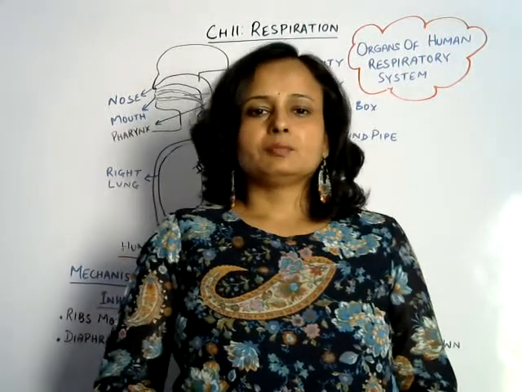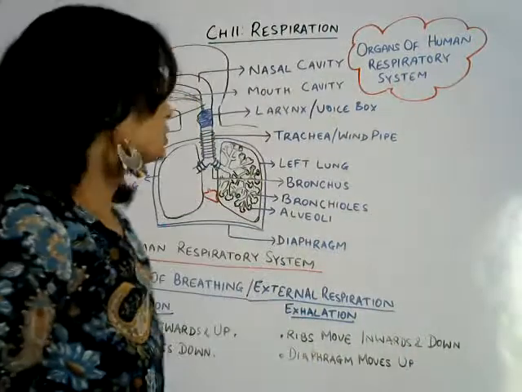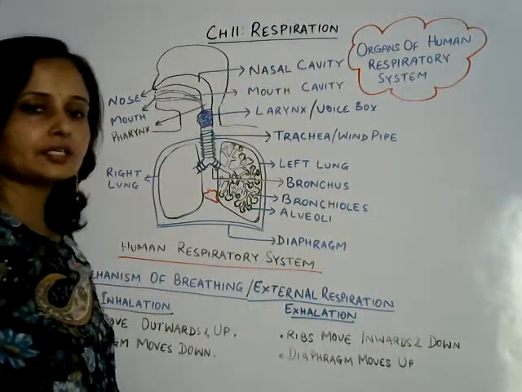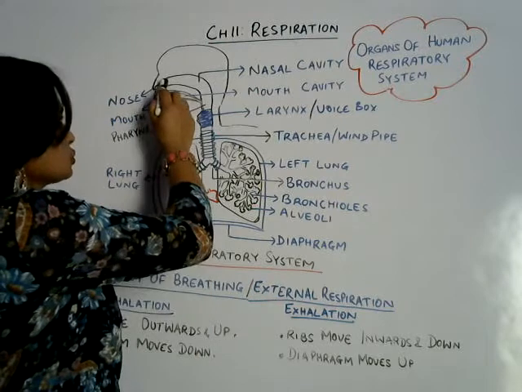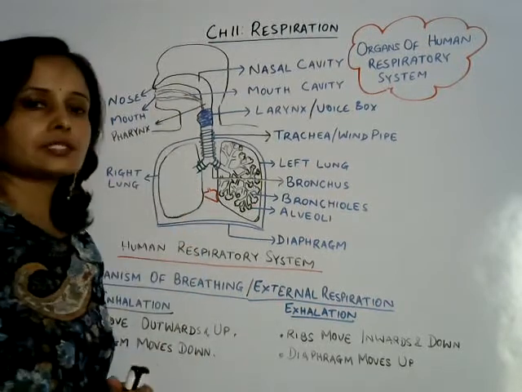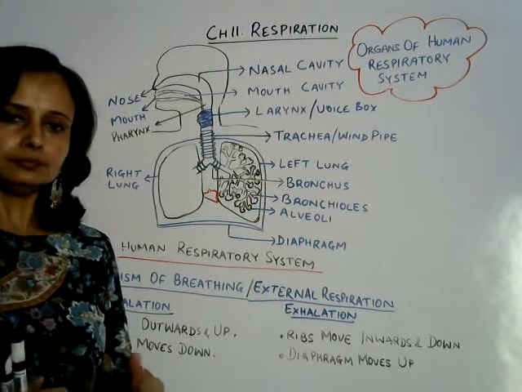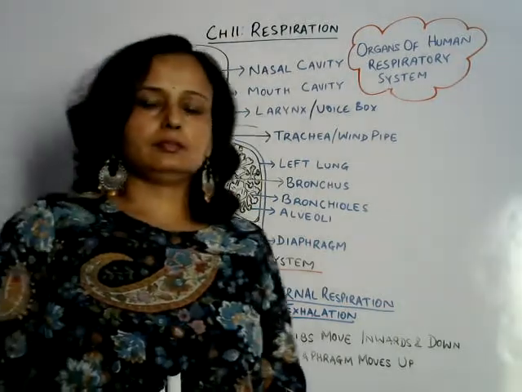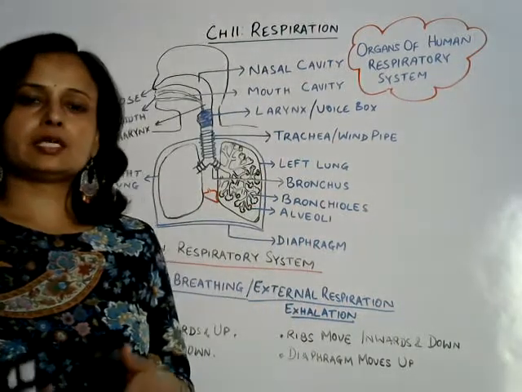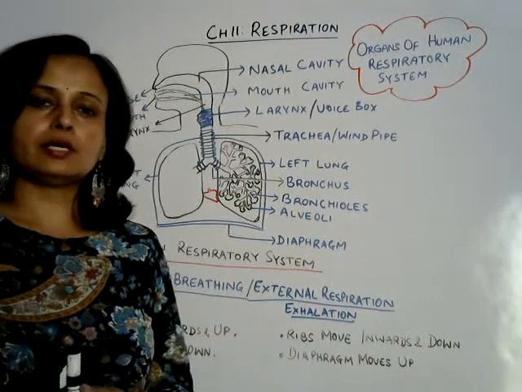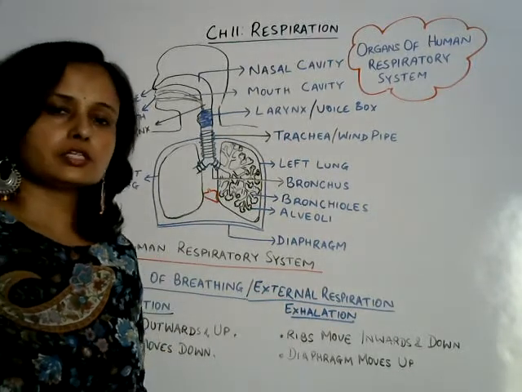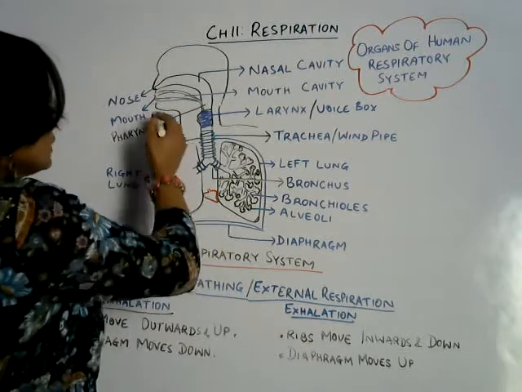Now we are going to learn about the mechanism of breathing. So what happens? We can take in air, oxygen, from the nose only. When we take in oxygen through our nostrils, air is found in the nostrils, as well as hair and mucus inside the nostrils, that is, in our nose.